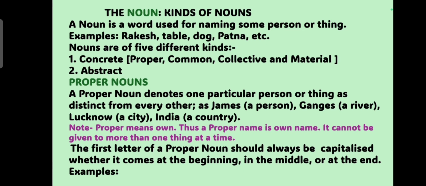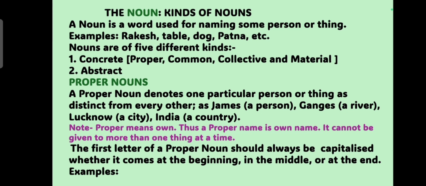As far as kinds of nouns are concerned, nouns are of five different kinds, but mainly they are of two different kinds. The first is concrete, which includes proper, common, collective, and material nouns. All these four nouns refer to the things which can be touched, heard, smelt, seen, or tasted, whereas an abstract noun refers to the things which are just the opposite of concrete.